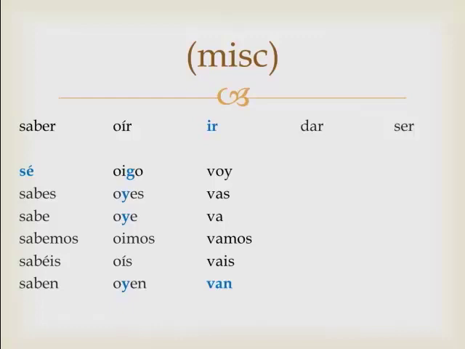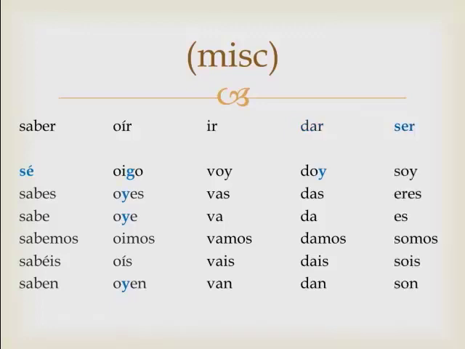Let's look at dar, which means to give. This should be do, das, da, damos, dais, dan, almost exactly the same as ir. And it is, they just add a y. Doy, I give, and then these two verbs, ir and dar, are conjugated exactly the same, except one is a V in front, one is a D in front. And the last one is ser, to be. Soy, eres, es, somos, sois, and son.